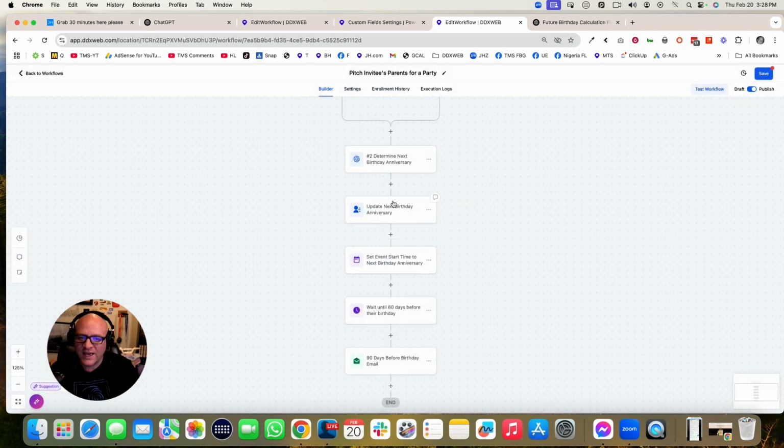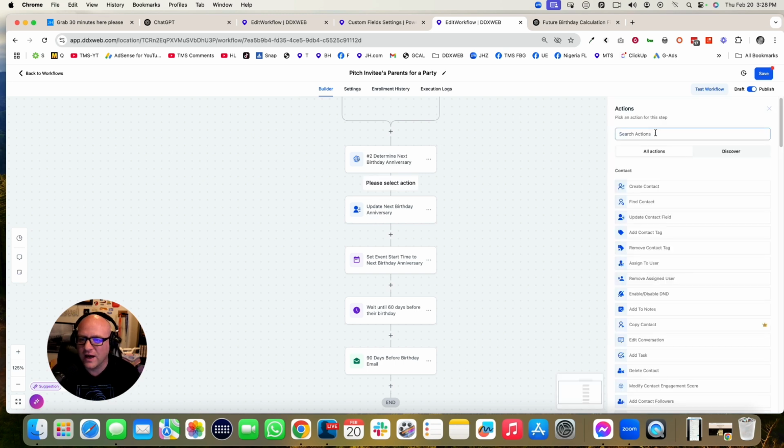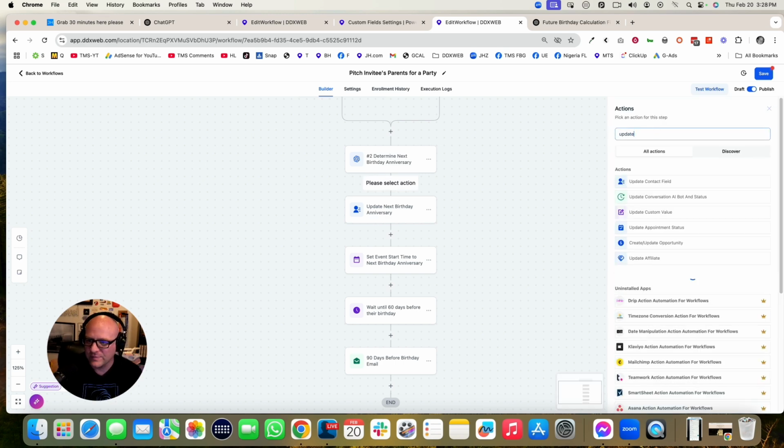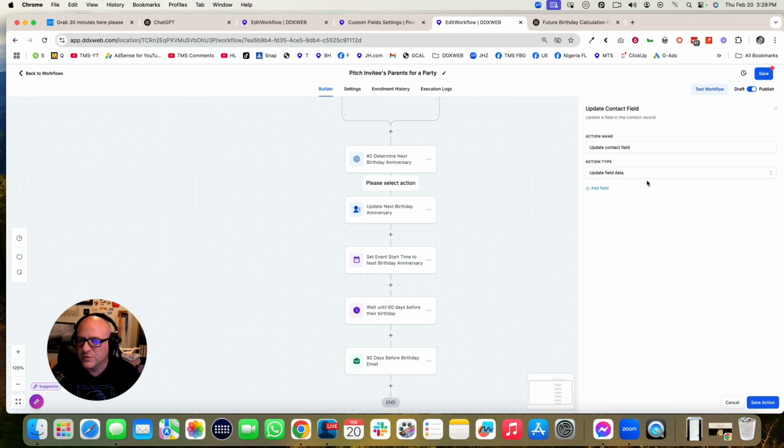And so here's the thing. When I get an answer back, this is the key to doing this. I'm going to update that custom field, that new field to store the answer in. Okay, so I'm going to update the contact field. I'm going to go get that next birthday anniversary. It was the custom field that I had just made. And I'm going to save in there the output from the step above.